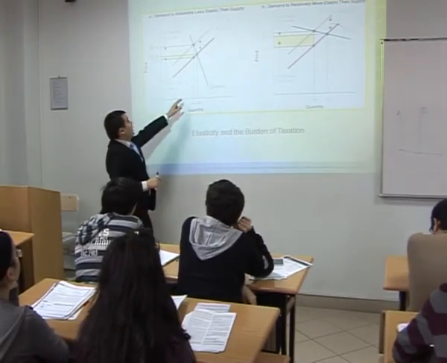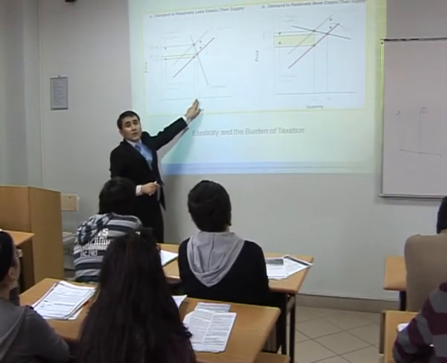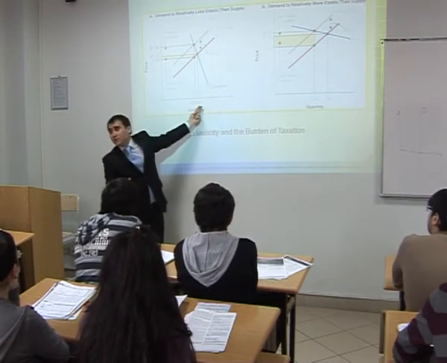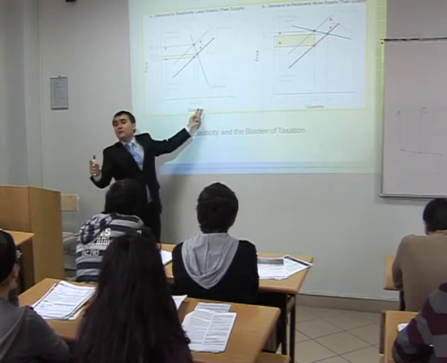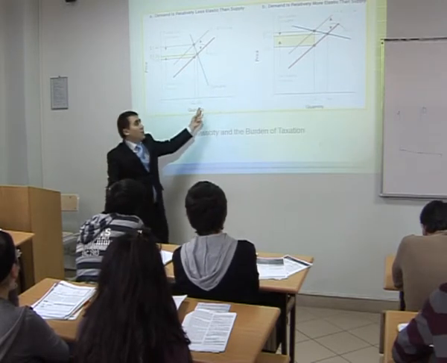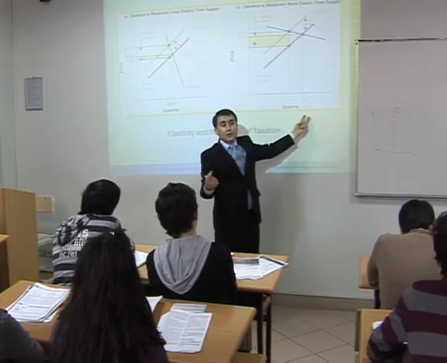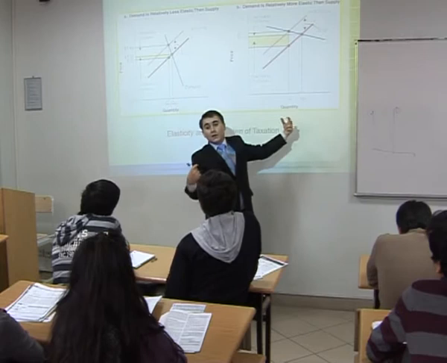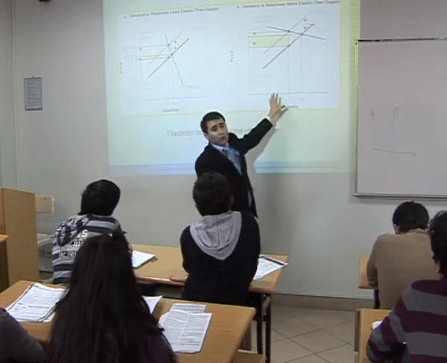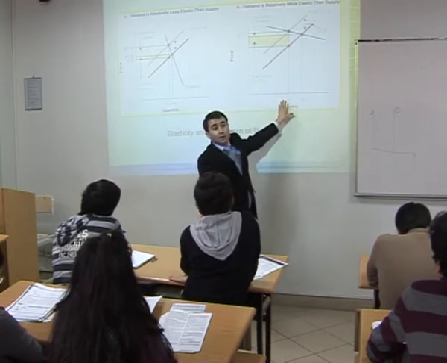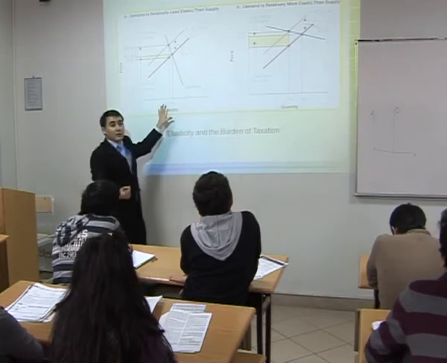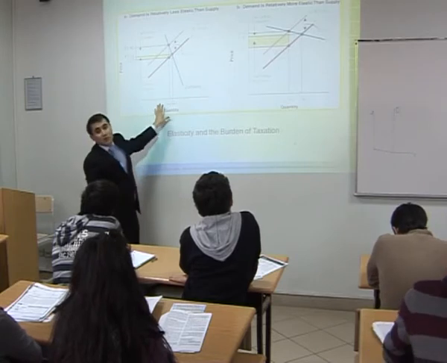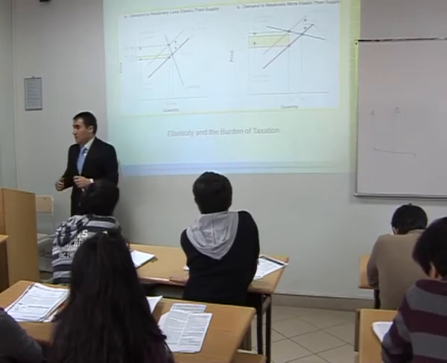So if you can see, for example, in this part, quantity of good demanded goes down just a little because demand is inelastic. But in this part, quantity of good demanded goes down too much because demand is very elastic. Main portion of tax is paid by consumers because demand is very inelastic. Okay?